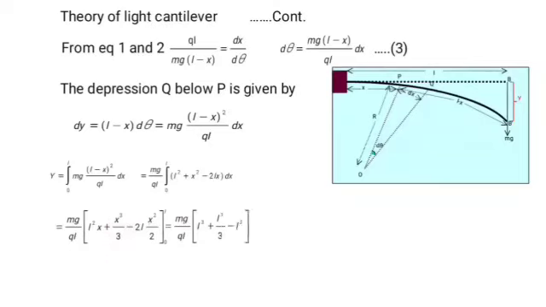Substituting the limiting condition, x cubed upon 3 becomes L cubed upon 3. Substituting the value of x as L, the 2 and 2 get cancelled, giving L cubed. This plus L cubed and minus L cubed get cancelled. So the expression for net depression y is given by mgL cubed upon 3QI, where Q is Young's modulus and I is the moment of inertia. Its value is Ak squared. The value of I is Ak squared.